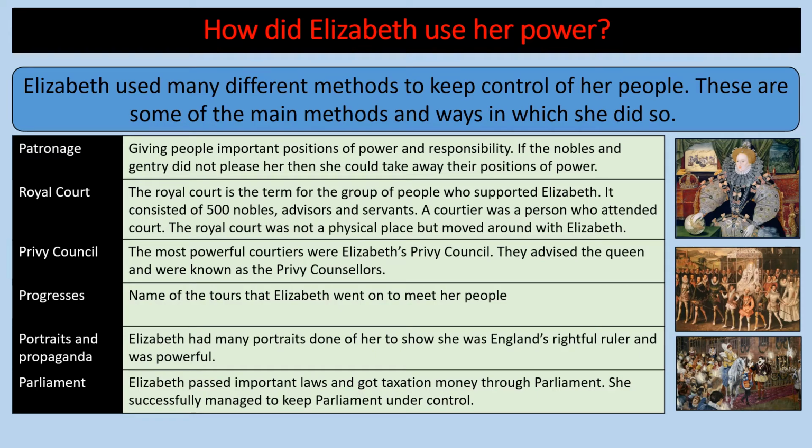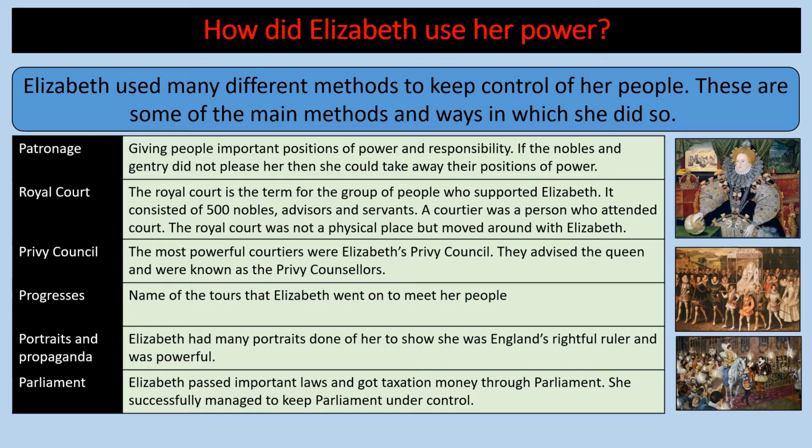Okay, so we're going to think about how Elizabeth used her power, and she used many different methods to keep control of her people. And these are some of the main methods and ways in which she did so. Firstly, patronage, which was giving people important positions of power and responsibility. If the nobles and gentry did not please her, she could take away their positions of power.